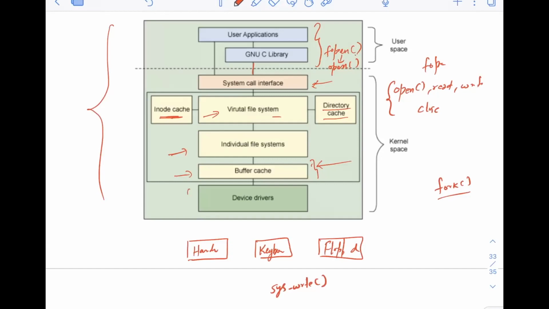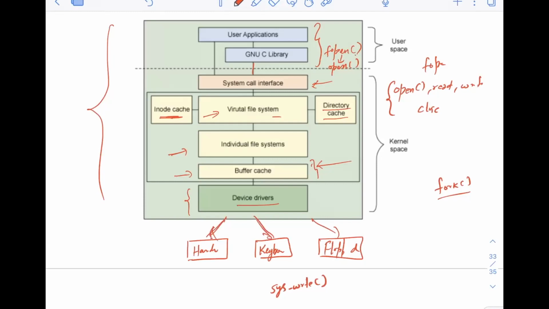Then device drivers are also used, which are closest to the devices. For every device, there will be a separate device driver. Device drivers are used to communicate with the actual devices, and with their help you will be able to read, write or do anything.